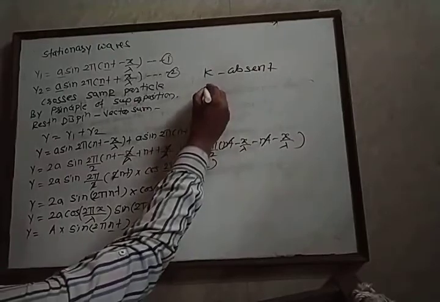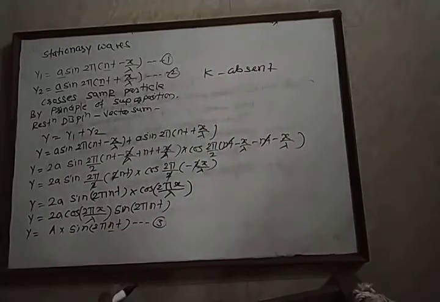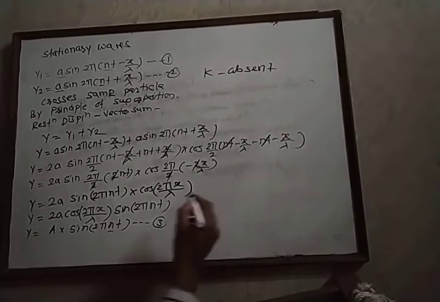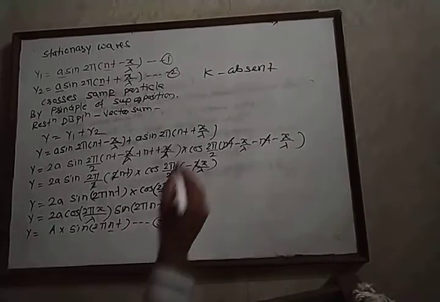Therefore, the wave is not propagating in either direction, and therefore this wave is known as a standing wave. This is the equation of a standing wave. When a stationary wave is generated, different loops are obtained.